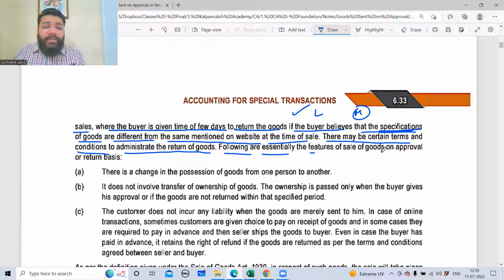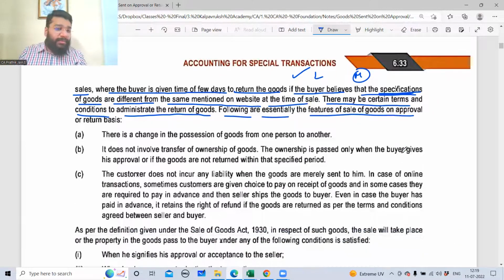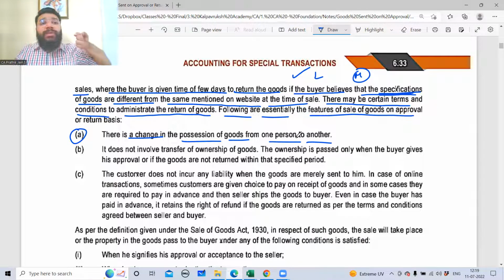Following are the essential features of sale of goods on approval or return basis. A, there is a change in possession of the goods from one person to another. I told you, before sale, the possession is with the manufacturer. When the goods are sent, the possession is now with the customer. He could be a wholesaler, retailer or end customer. So possession is being changed.